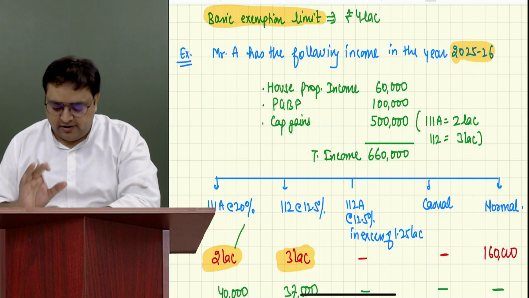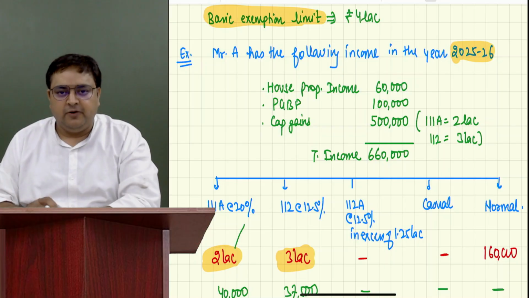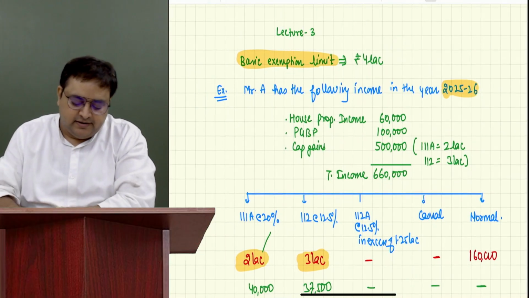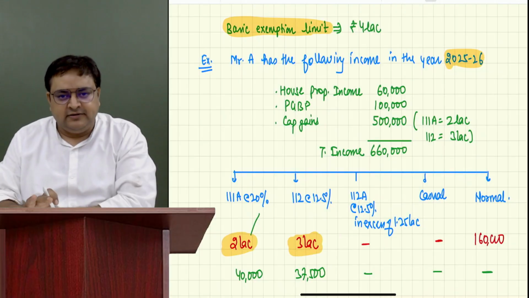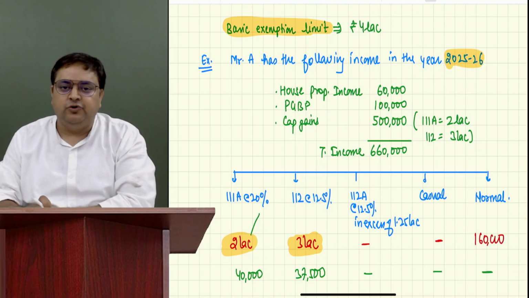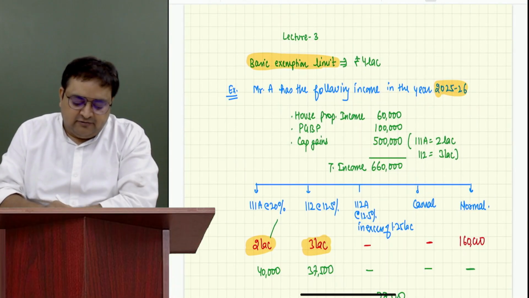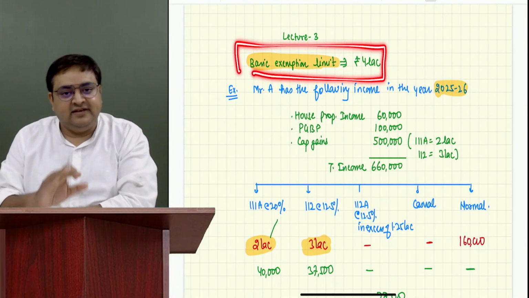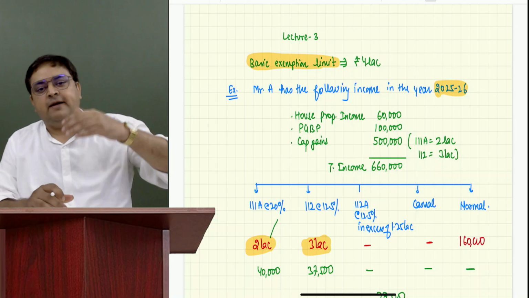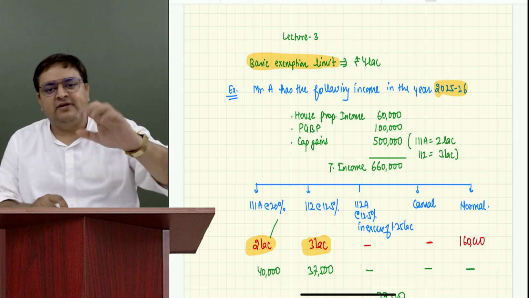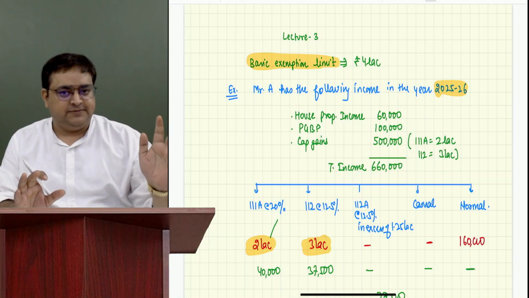If you want, I can repeat it again. Okay, let me repeat it. This is a little important concept. It's although easy, but it's important. You should know about it. At the starting of the class today, I asked you what is the basic exemption limit. Basic exemption limit is up to 4 lakh. Lakshay told me, sir, up to 4 lakh, we don't have to pay taxes. Right?